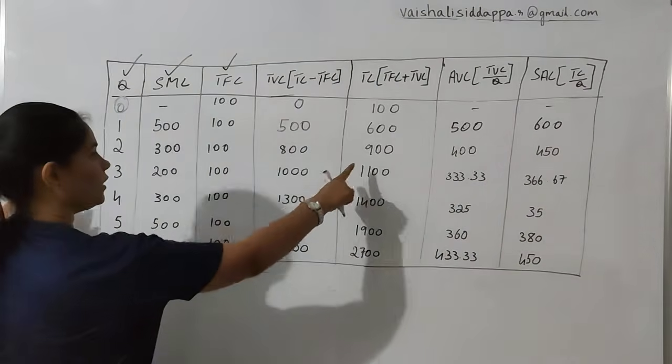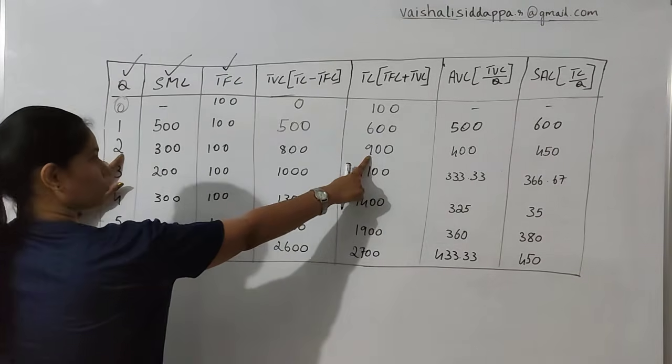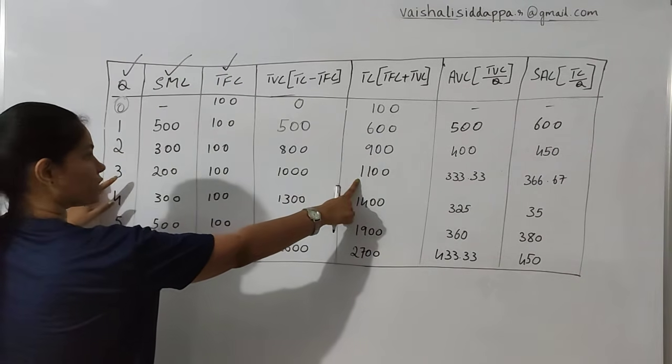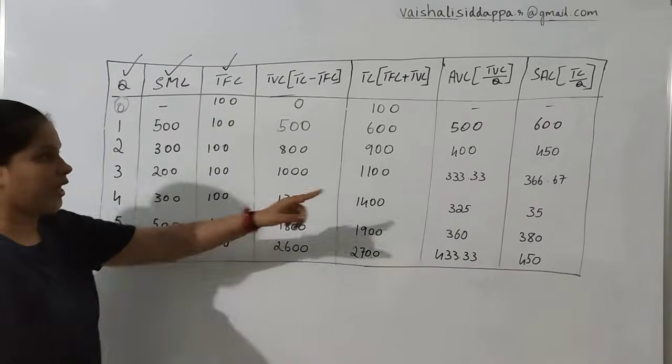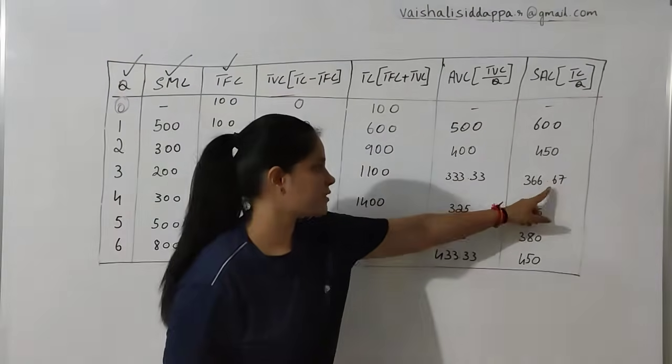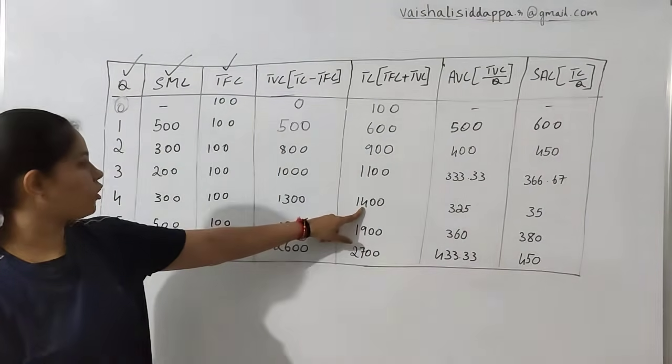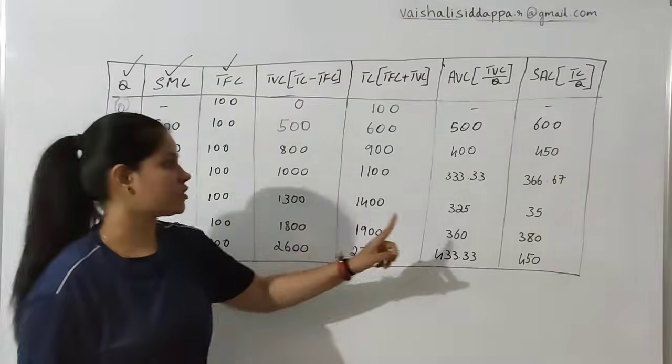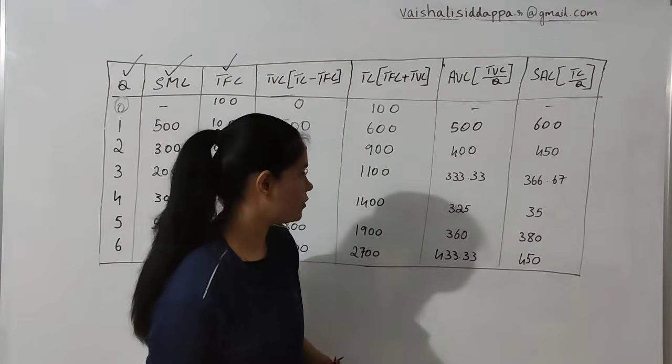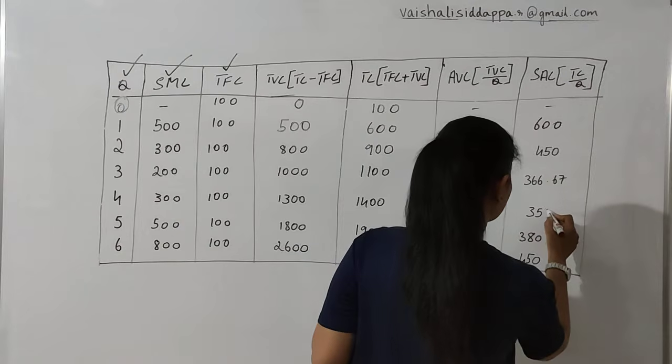Then 900 by 2, it is 450. 1100 divided by 3, it is 366.67. 1400 divided by 4, which is 35... 355, I guess.